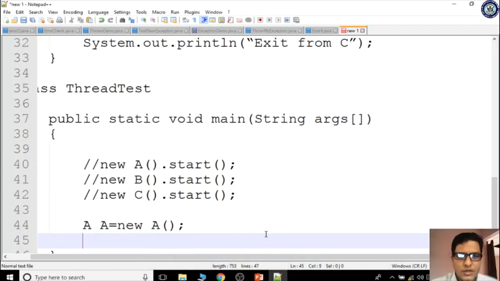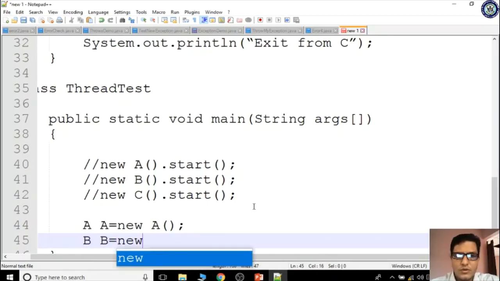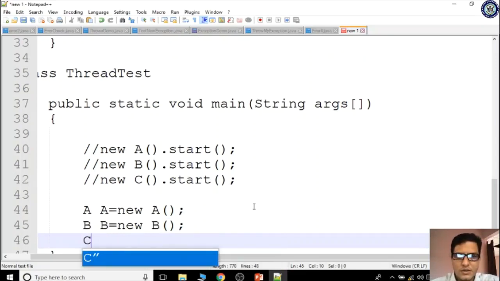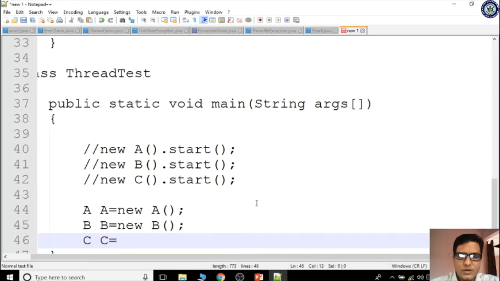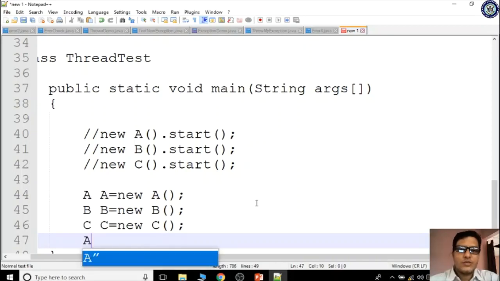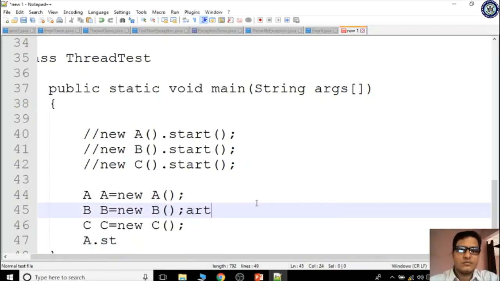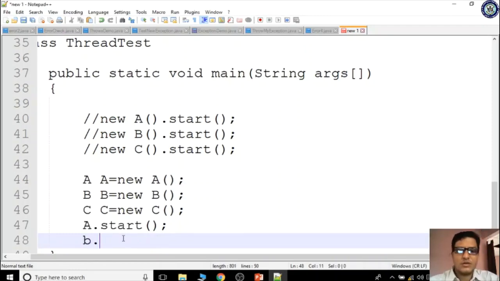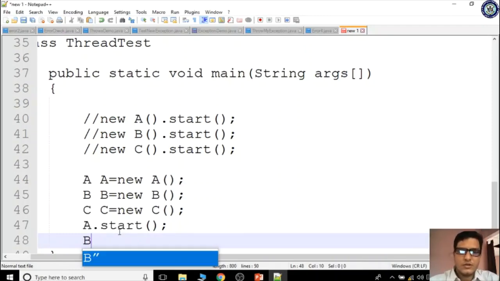So this is the object, right? For class B, I'm creating B = new B(). So this is the object creation. For class C, I'm creating C as the object, new C(), right? After creating the object, what are we supposed to do? We have to start that thread. To start that thread, object.start() method. You have to call the start method. Clear? And next, object.start() method.